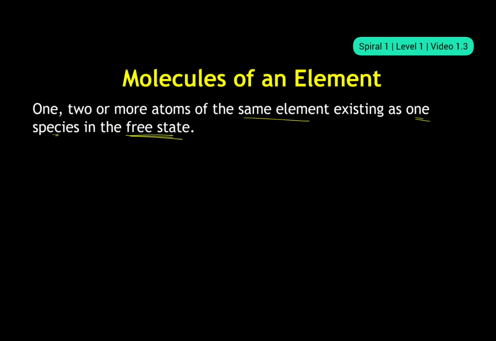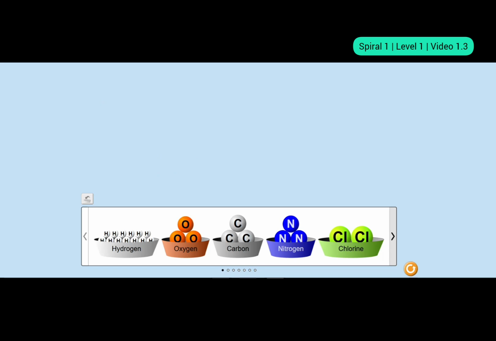All right. Now we will go to our virtual lab and see a few examples so that you get a clear picture of it. All right. So we are in our virtual lab. Now let's build some molecules of these elements. So the first case is diatomic molecules. Diatomic means two atoms are involved.